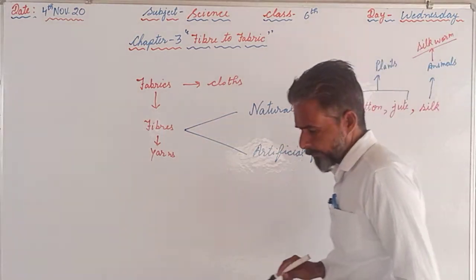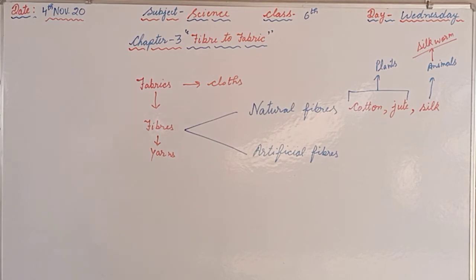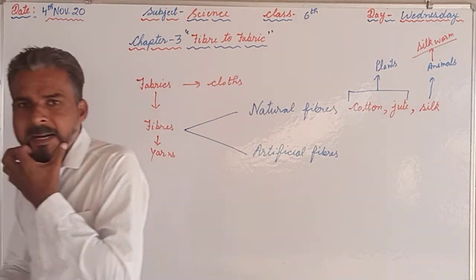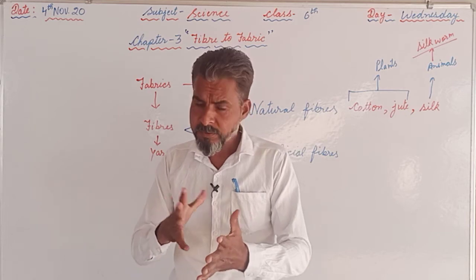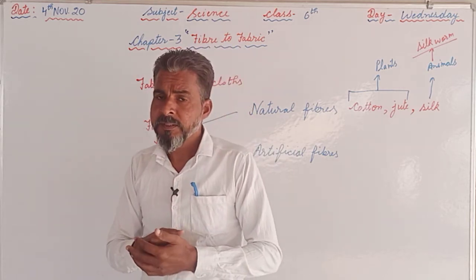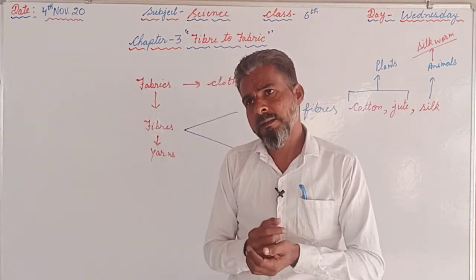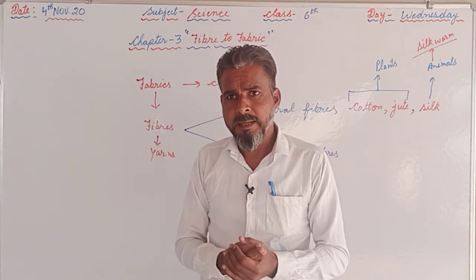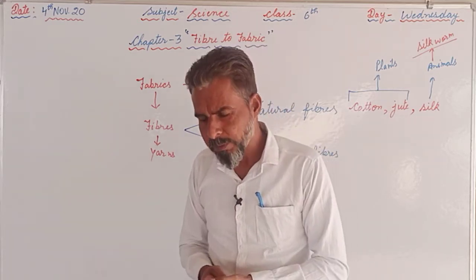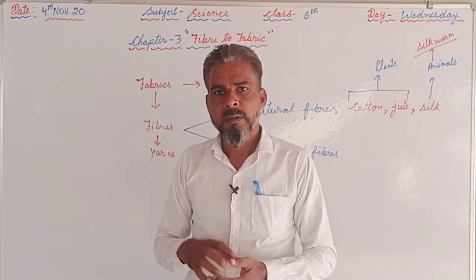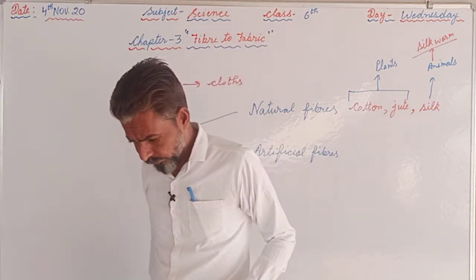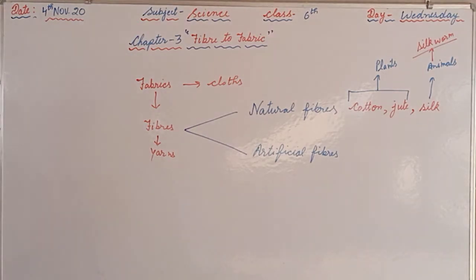For your kind information, silk originated from China. In China silk is prepared on a large scale, and at many places it is an occupation to rear the silkworm and afterwards produce the silk.